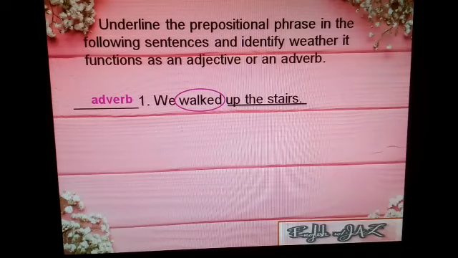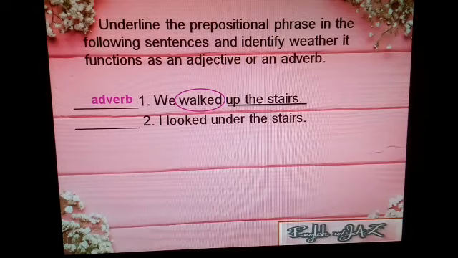Let us have the second one. I look under the stairs. In this sentence, our preposition is under, so our prepositional phrase is under the stairs. It describes another verb, which is look. So again, our prepositional phrase in number 2 functions as an adverb.